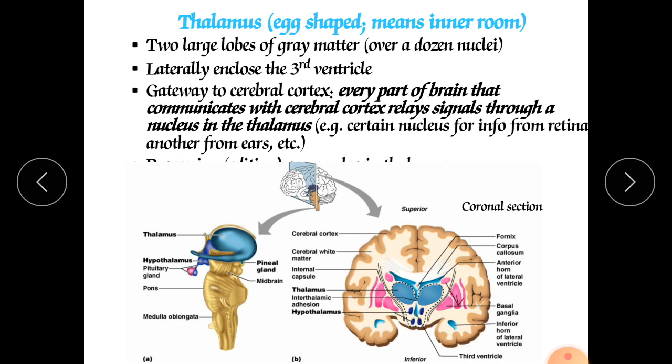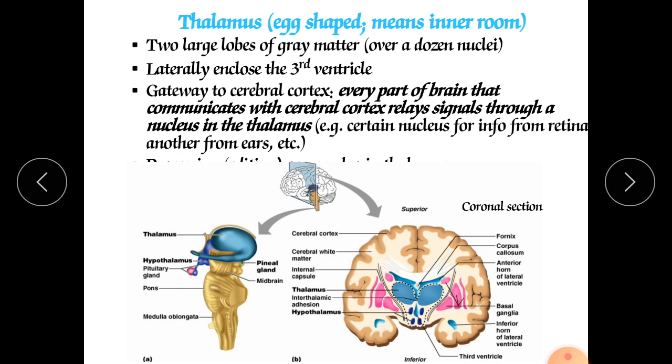Now third is the lateral group. It receives input from the limbic system, superior colliculi, and the cerebral cortex, and they are transferring that information, those impulses, toward the cerebral cortex.